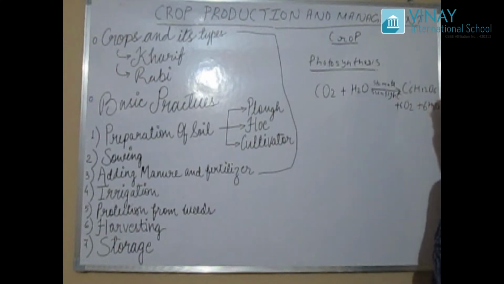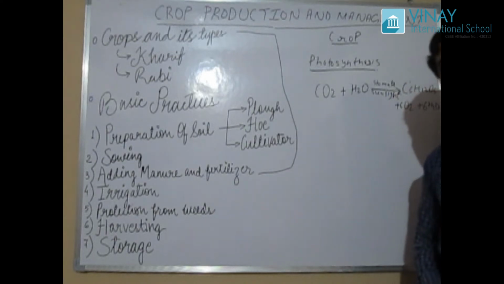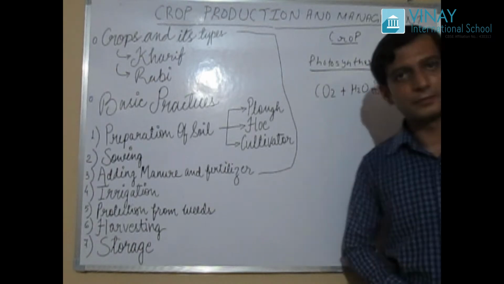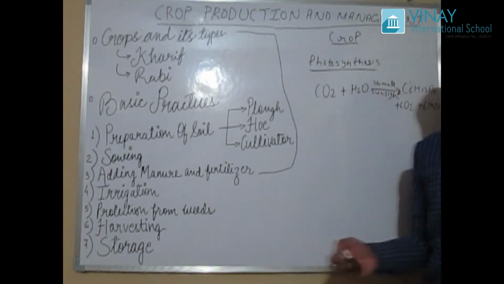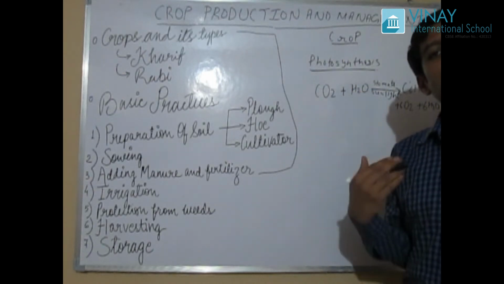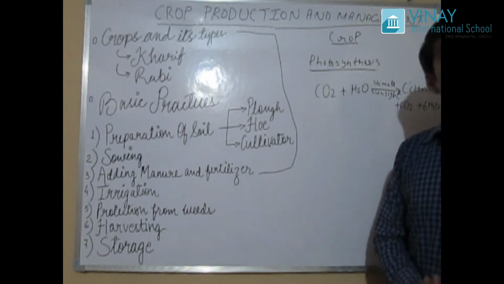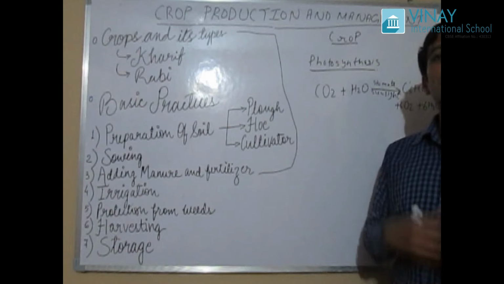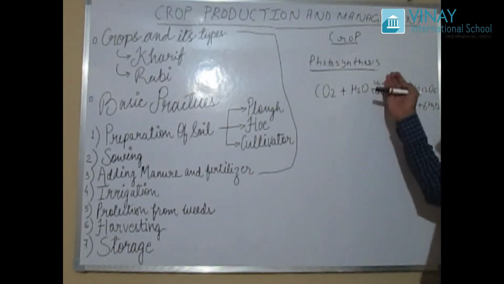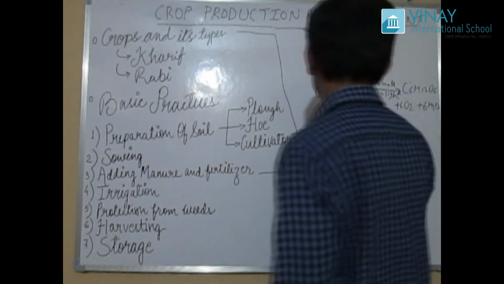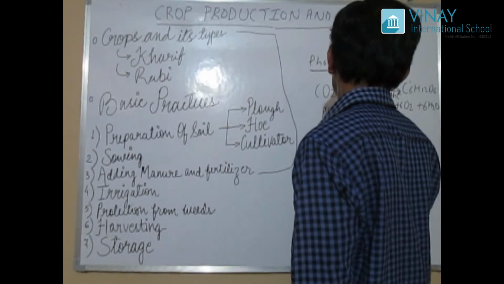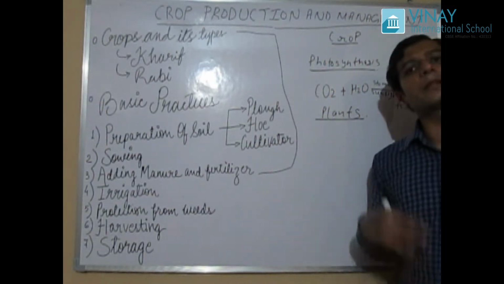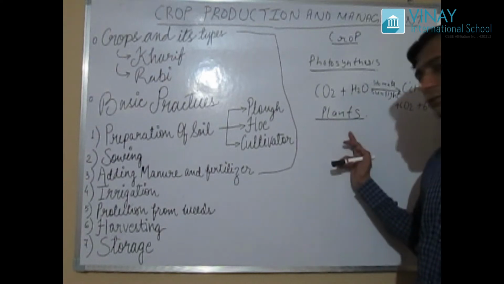Now coming to human beings. That was all about the plant. Now we are going to see how human beings get their food. What is the main source of food for human beings? Of course, plants. Human beings get their food from plants only.